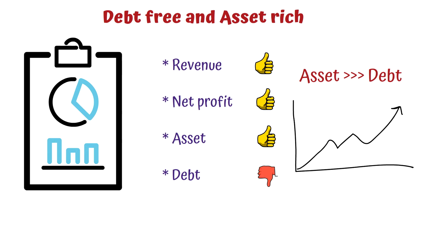So we should always compare the share with its sector. What I mean is with the peers in that particular sector. If you're analyzing a bank share, we should compare with other banks and select. So this is one of the factors, the debt and asset factor, which we should look for while selecting a particular share.